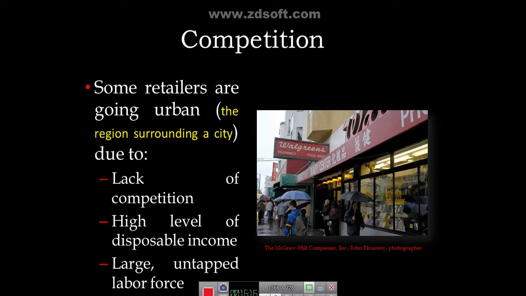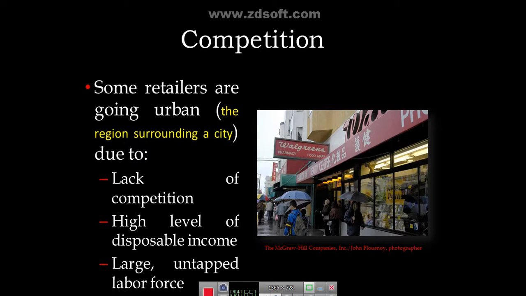So one of the reasons is a lack of competition in the region surrounding a city. If a retailer opens a store in the region surrounding the city, there will be no competitors. But that region should be potential. It should have sufficient population growth, and economic conditions should be good. Considering all these factors, the Great India Palace shopping center is opened in Delhi NCR, National Capital Region.